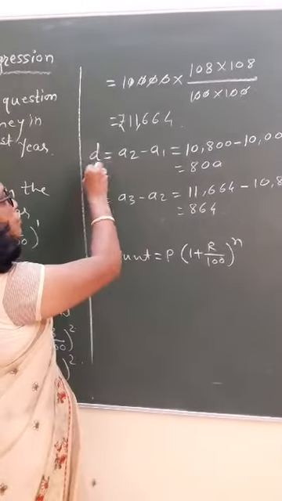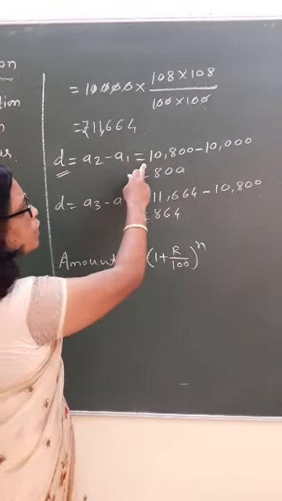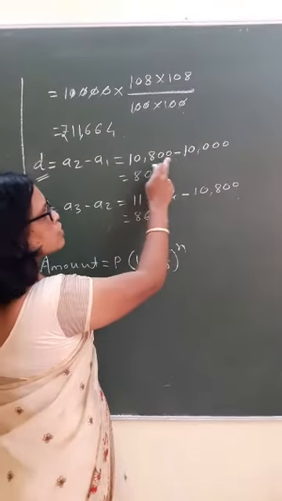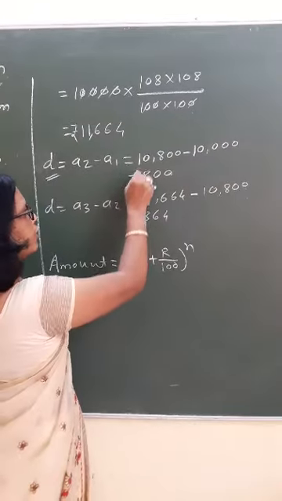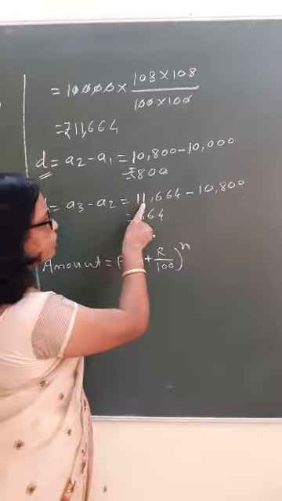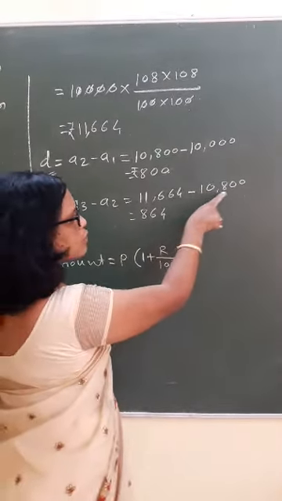So obviously we have to find the D. D is equal to A2 minus A1, which is equal to 10,000. This is the second term: 10,800 minus 10,000 means rupees 800. And here D is A3 minus A2, the third term: 11,664 minus 10,800.